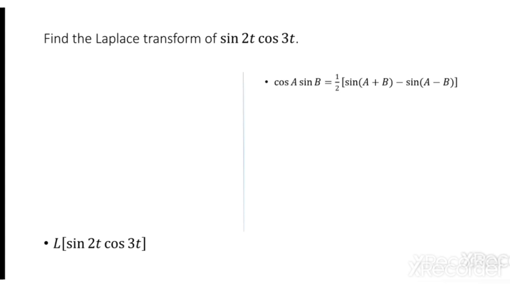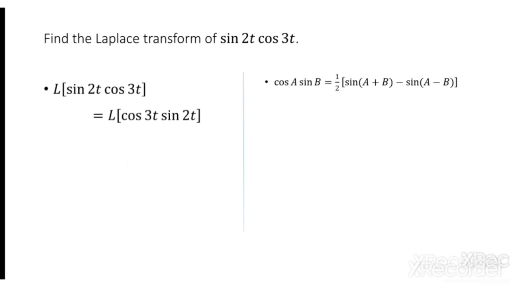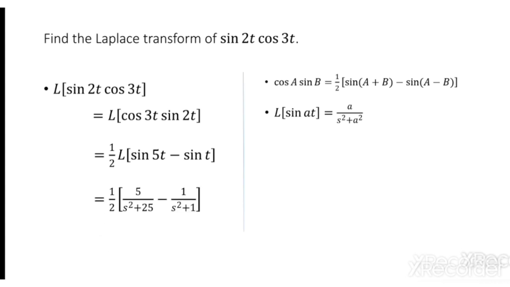So sin 2t into cos 3t, or I can read it as cos 3t into sin 2t, thereby gives half times Laplace transform of sin a plus b, that is 3 plus 2 is 5t, minus sin 3 minus 2, that is 1t, sin t. So I need the sin at result, which we know earlier we have taken, a by s square plus a square. Replace a by 5 in the first case, a by 1 in the second term. It is 1 by 2 times 5 by s square plus 25 minus 1 over s square plus 1. Shall we move on to the next?